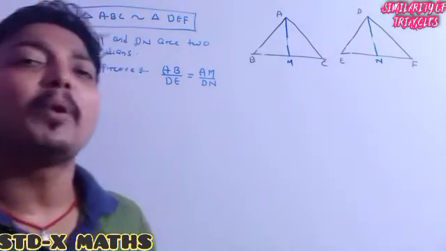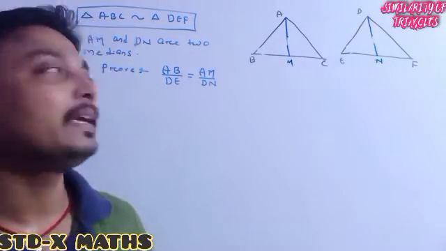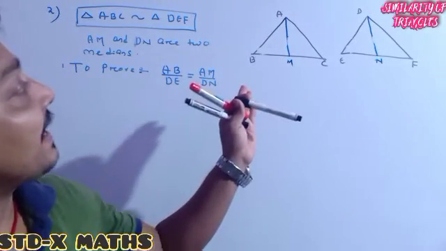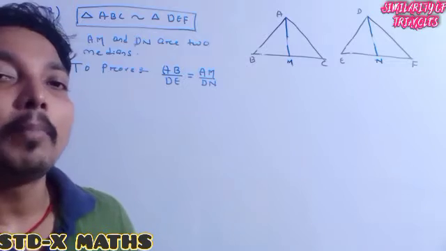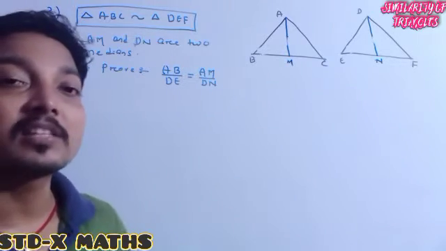In question number 1, the previous one, we were asked to prove both triangles similar. But in this question, it is the converse.